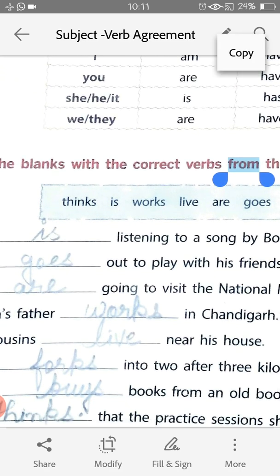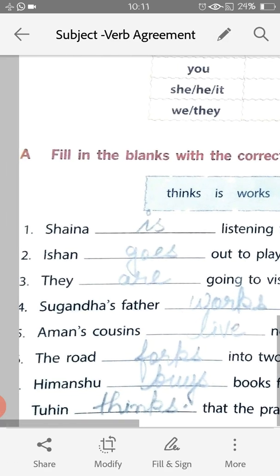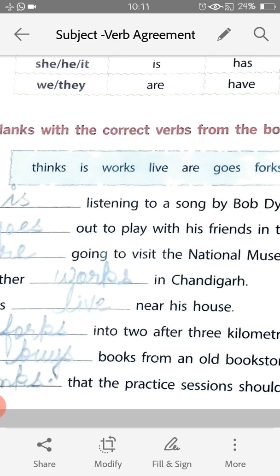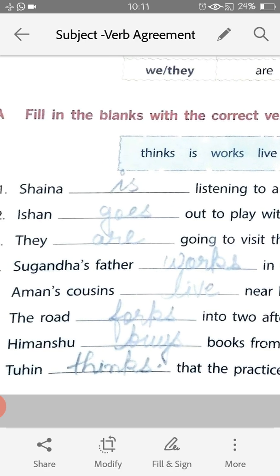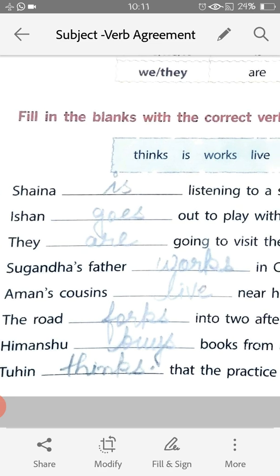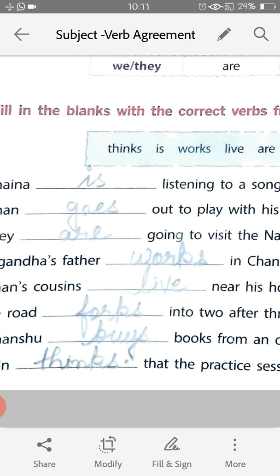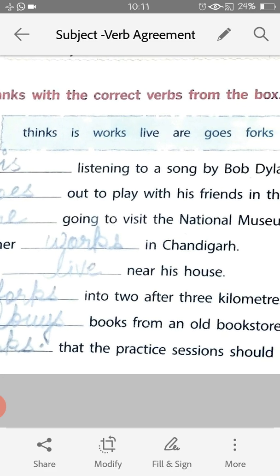Fill in the blanks with the correct verb form from the box. Shaina is listening to a song by Bob Dylan. As Shaina is a singular person, the singular verb will be is. Then Ishan. Ishan again is a single person, so the verb will be with the letter s or es. So goes. Here we add es, goes. Ishan goes out to play with his friends